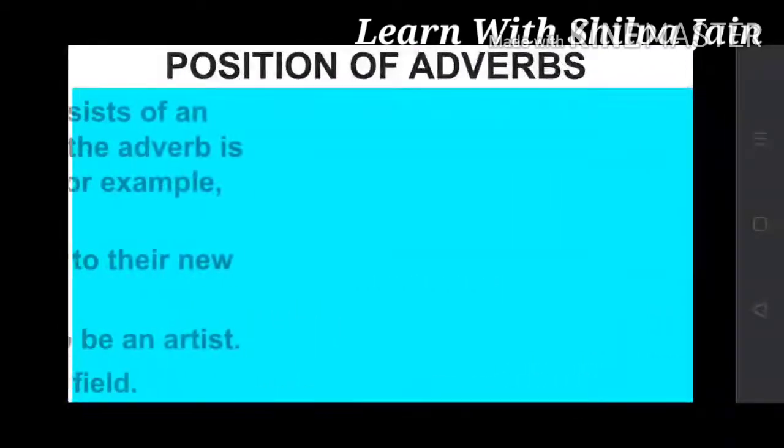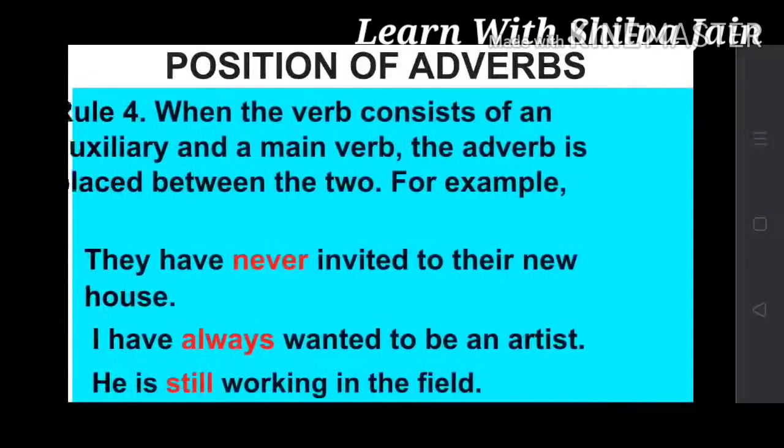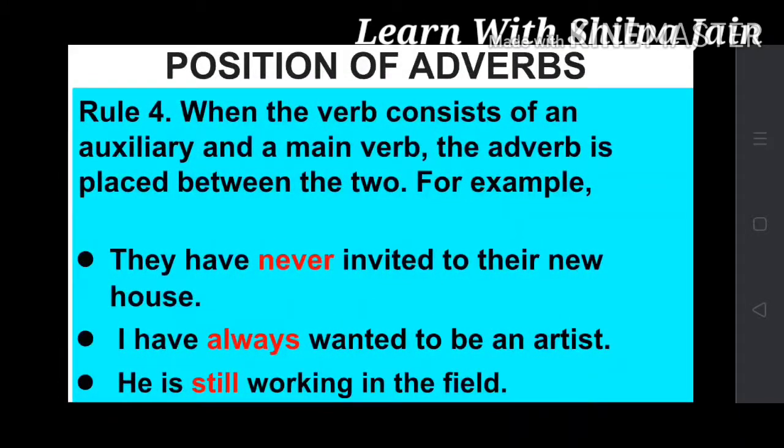The next rule says that when the verb consists of an auxiliary and a main verb, the adverb is placed between the two. Like, they have never invited us to their new house. Now here the sentence is in perfect tense and has an auxiliary verb.